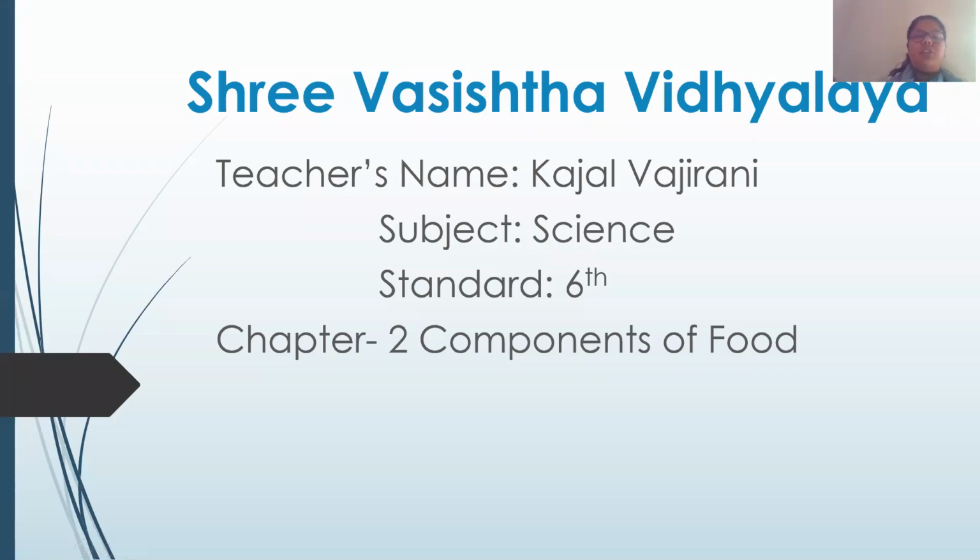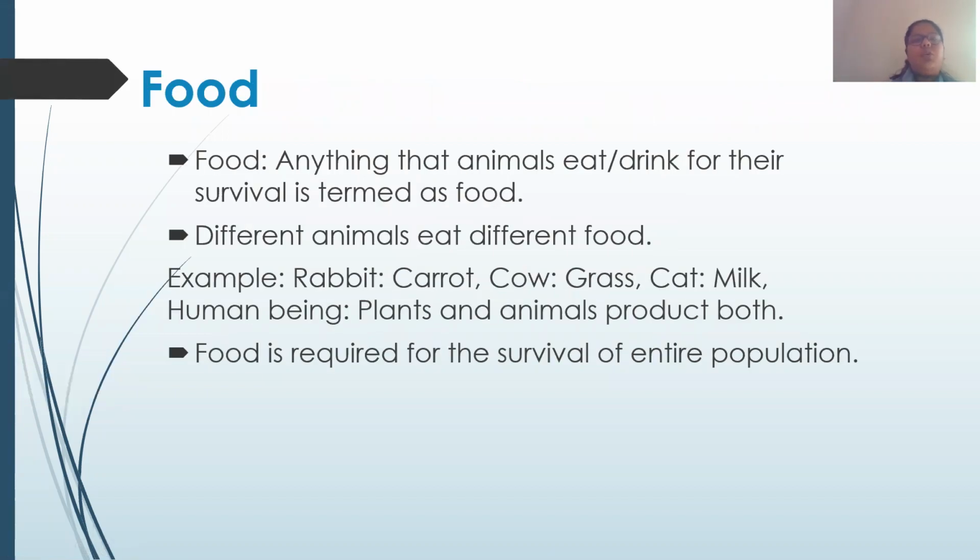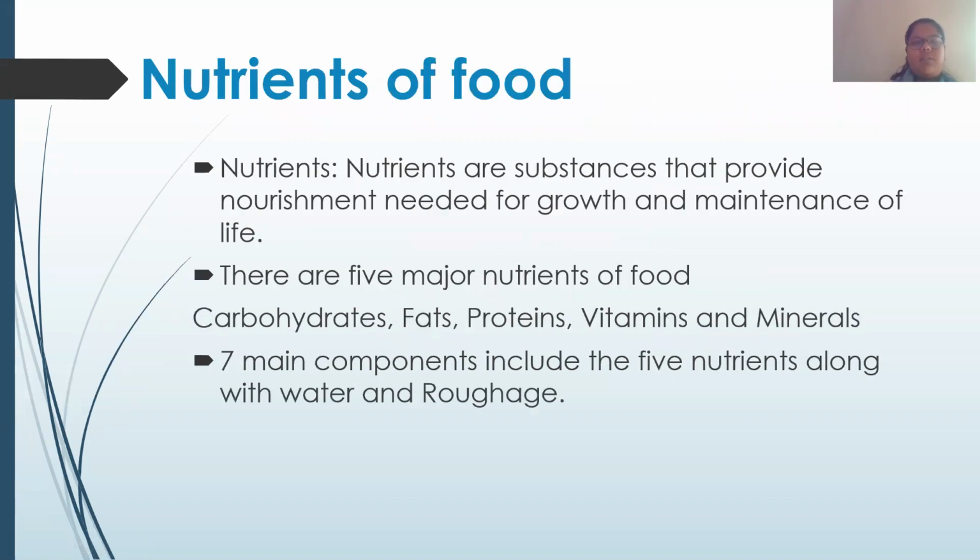Today we are going to revise our second chapter, components of food. Now, after our revision of the first chapter, you all are well aware of what food is. Food is something which gives us energy to grow, to maintain our body and prevent our body from diseases. Whichever thing that animals eat or drink for their survival will be termed as food. Food is very important for our survival.